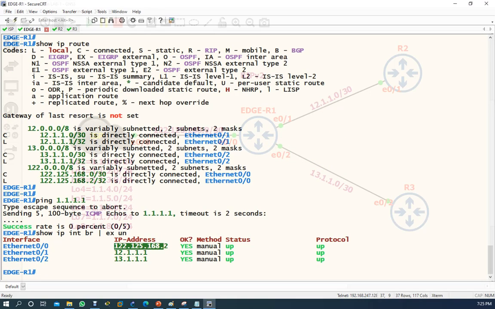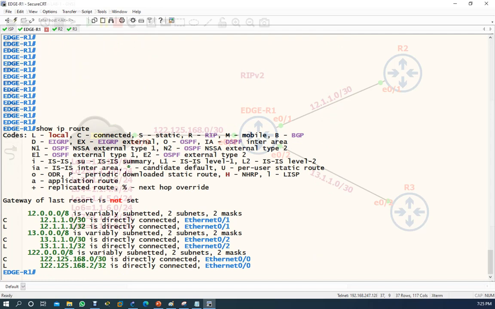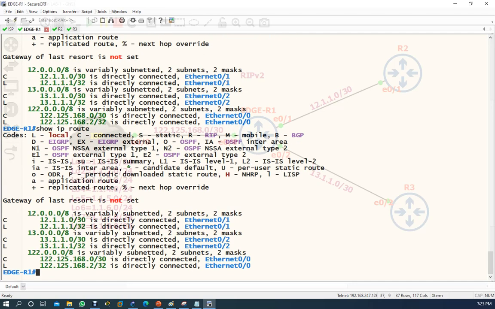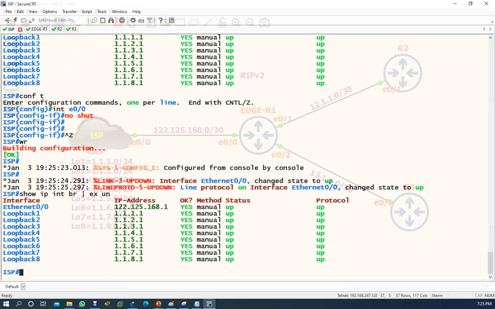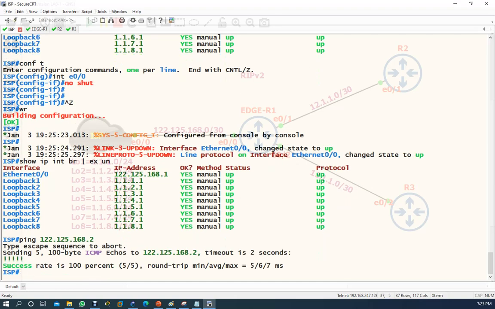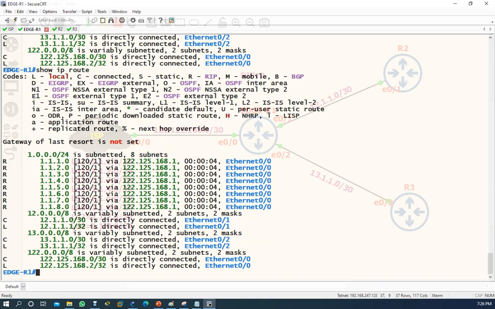Now just wait, the interface came up. Now you check IP route, just wait for 30 seconds. First let's try pinging. Yes, ping is there. Okay, now all the routes came.